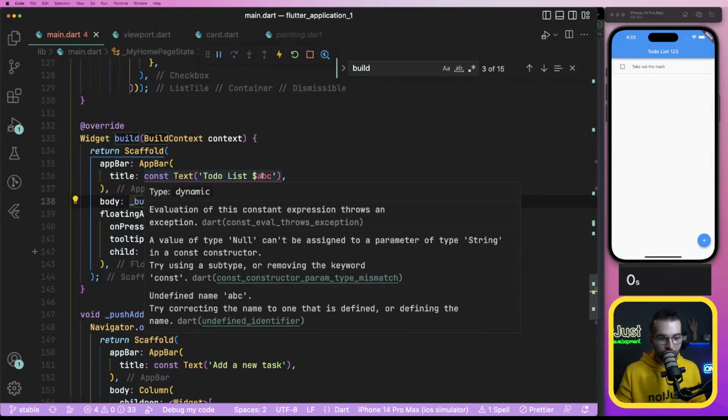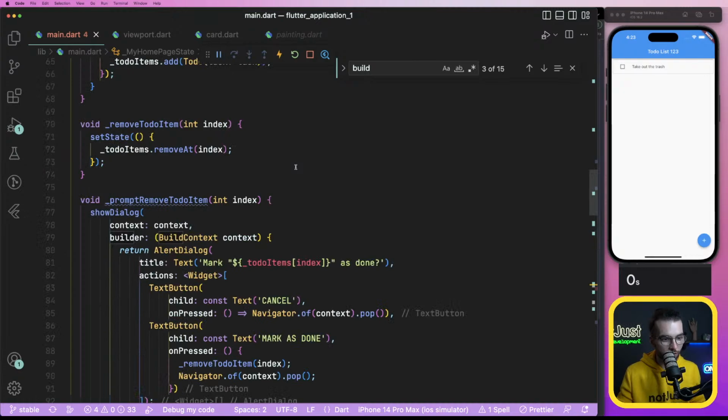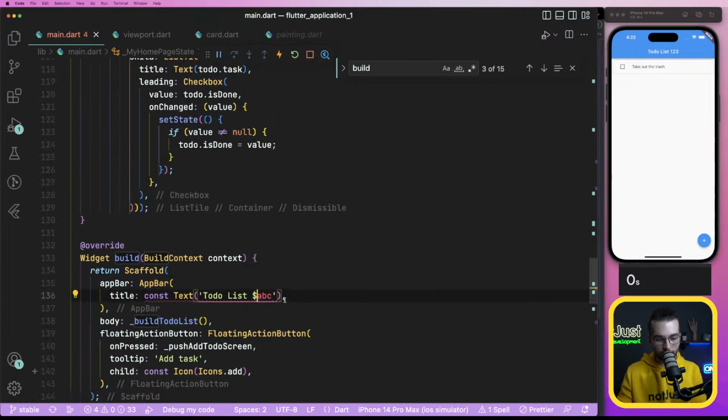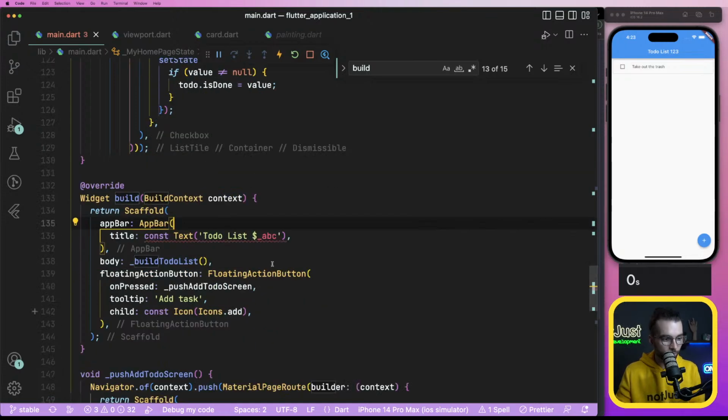Evaluation of this constant expression throws an exception. A value of type null. Why is it null? Oh, wait a second. I renamed it to this, but it's still... Remove const from here. Oh, okay. We're getting somewhere.